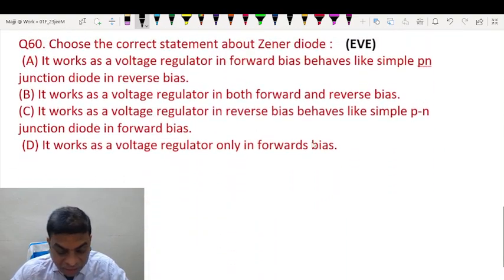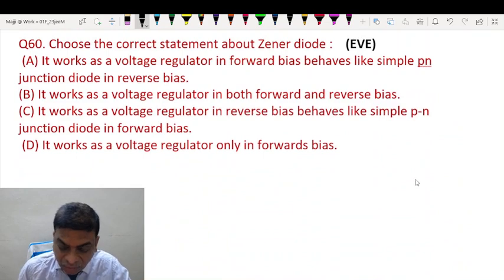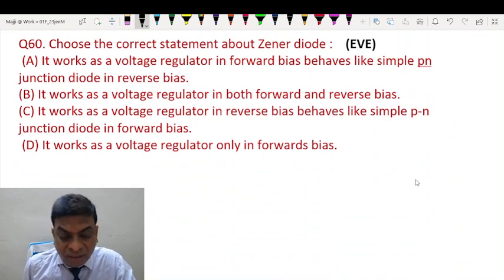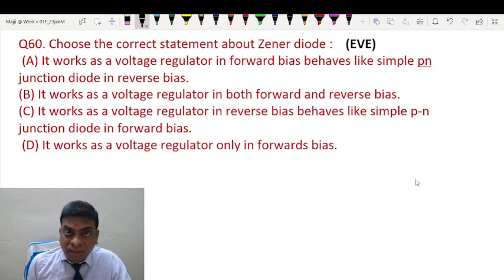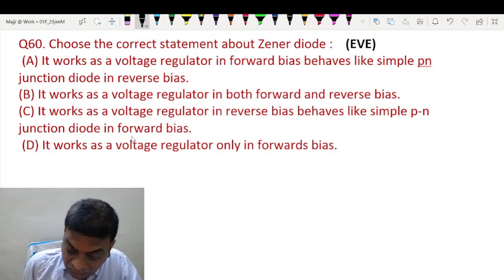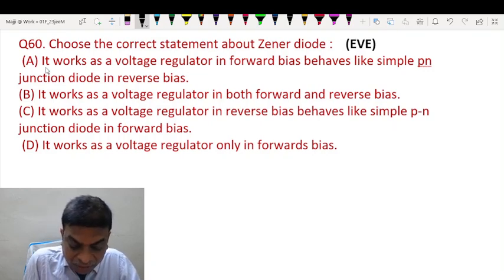Then moving to question 16, choose the correct statement about Zener diode. You know students, Zener diode is one which operates in reverse voltage. It is always operated in reverse voltage and it has several applications, the main application of which is voltage regulation. A option reads, it works as a voltage regulator. It should work in reverse bias only.